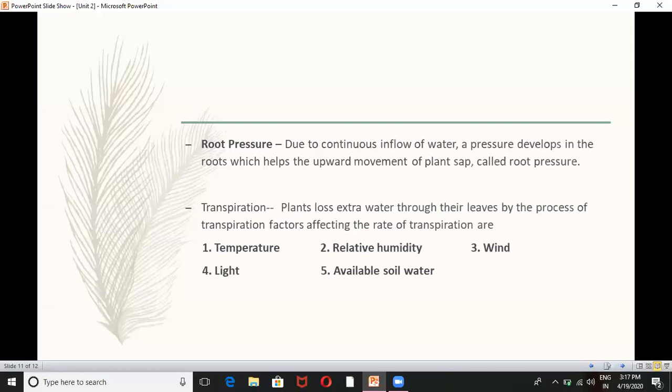For example, temperature. In hot weather, in the presence of sunlight, a lot of extra water will be lost from the leaves. Then relative humidity is also there, according to the humidity in the atmosphere. Then wind, light, available soil water. So these are the different factors affecting the rate of transpiration. It means sometimes the transpiration rate becomes high, sometimes low, because of these factors. Clear?